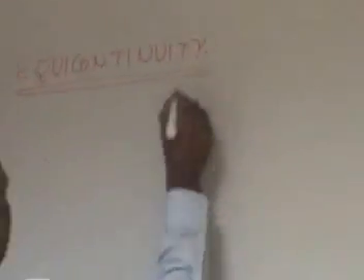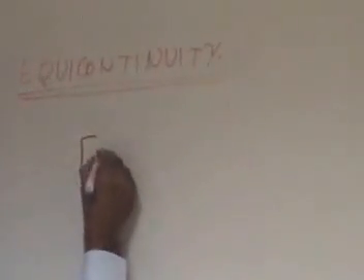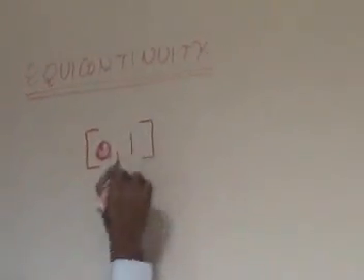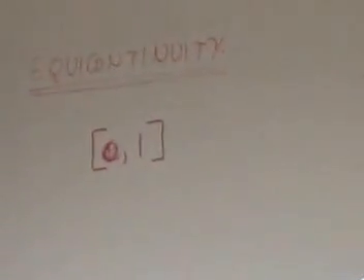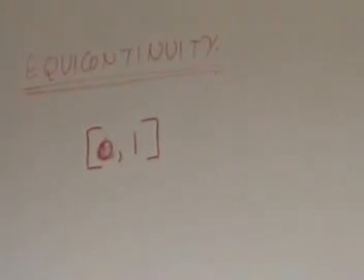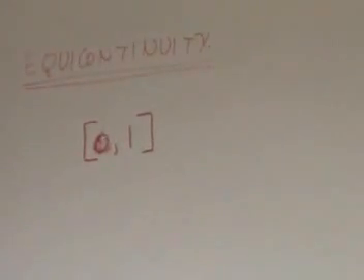Now, let me start off with the following situation. Let's consider a simpler situation so that we do not get lost in too much detail. Let us take the interval AB. Even take 0, 1, a closed interval, because any closed interval can be rescaled to 0, 1. So let us take a finite closed interval 0, 1.